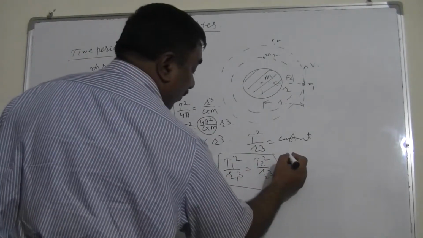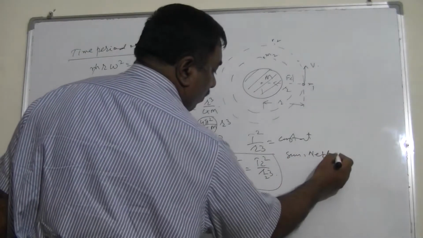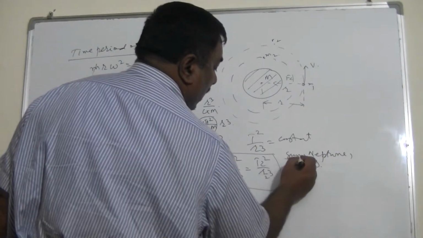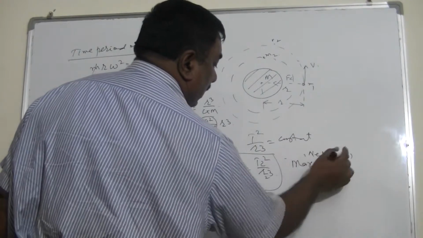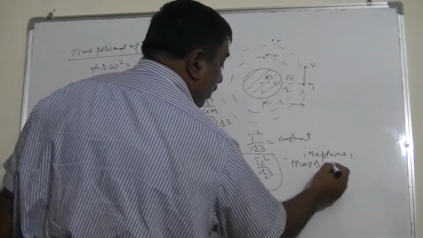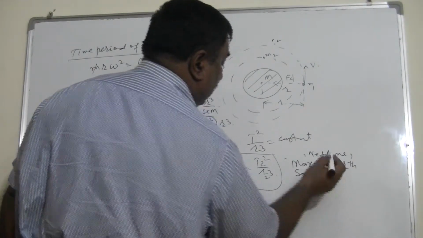This is valid for the Sun, Neptune, Mars, Earth, Saturn, because these are satellites of the Sun, so many of these satellites.